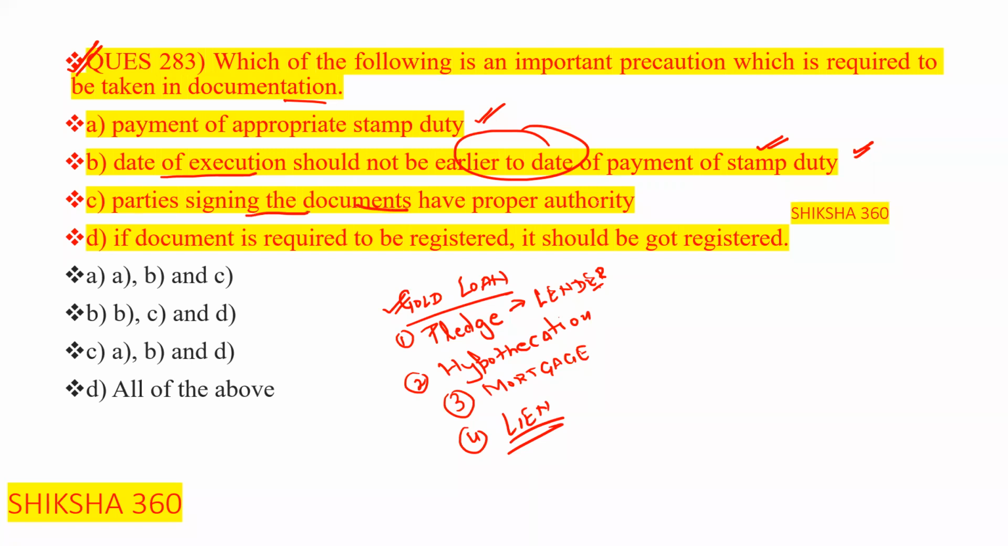Parties signing the documents have proper authority. Like if one of them is a minor, it creates a problem. Clear? So parties signing the documents must have proper authority. Fourth one: if a document is required to be registered, it should be got registered. Clear? So here A, B, C, D, all the above options are correct. So option D is the correct answer.